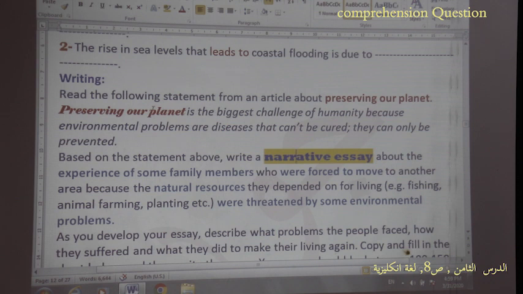Here is the following statement from an article about preserving our planet, or protecting our planet. Preserving our planet is the biggest challenge of humanity because environmental problems are diseases that cannot be cured. They can only be prevented.